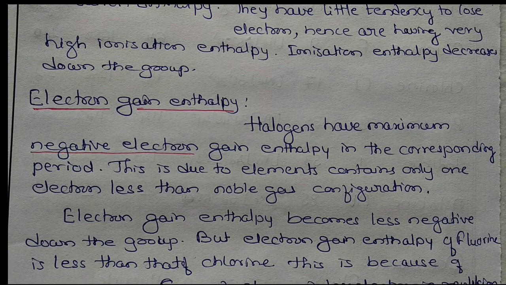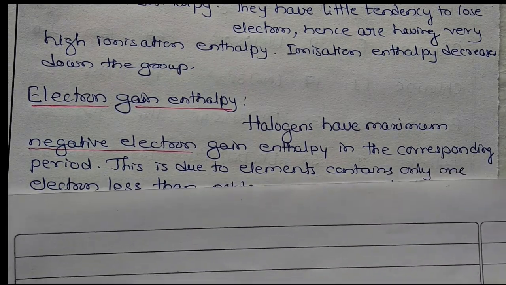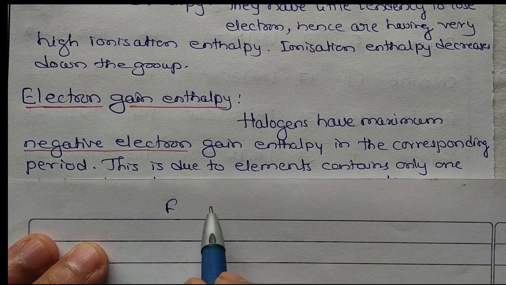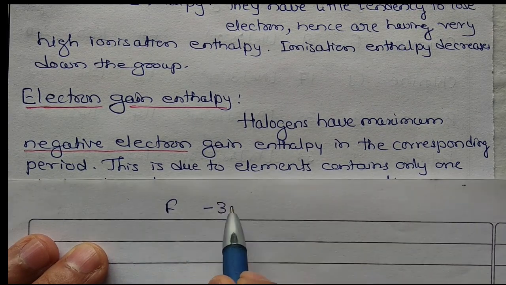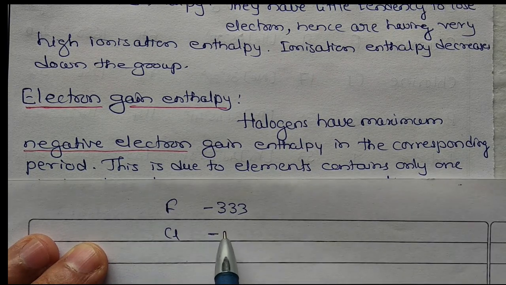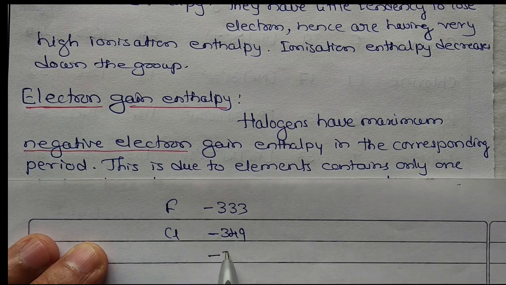But the electron gain enthalpy of fluorine is less negative than that of chlorine. So if you observe the values, electron gain enthalpy for fluorine is found to be minus 333. For chlorine, it is minus 349. Whereas next there is bromine, it is minus 325.